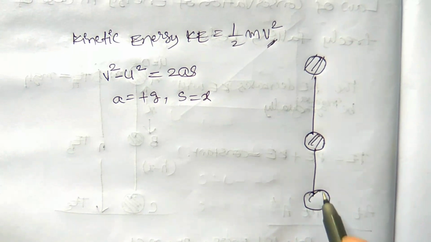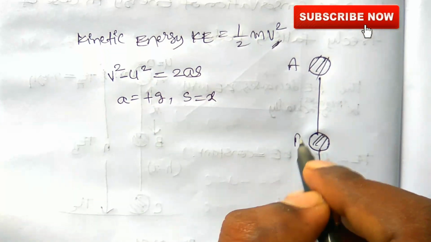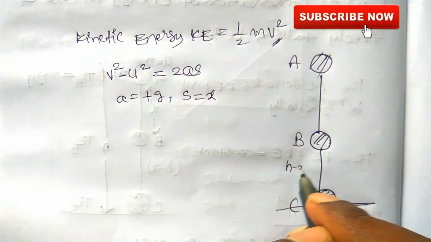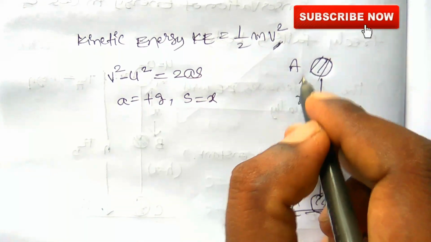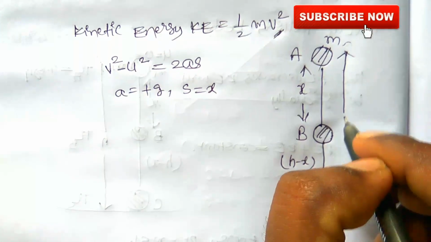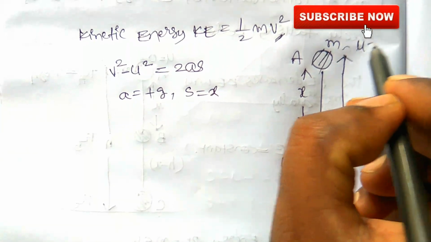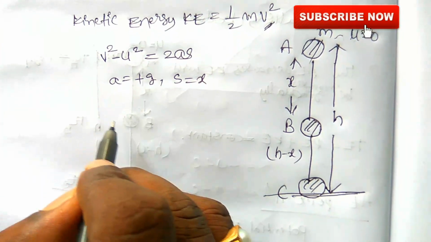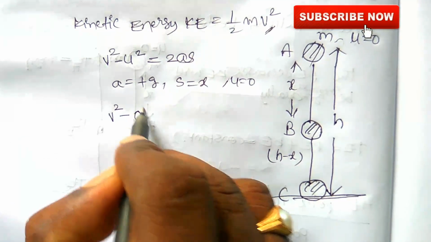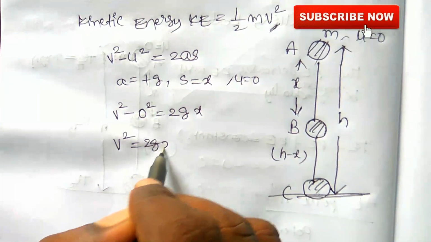These are the various positions of the body at points A, B and C. This is the h minus x height, this is the x distance traveled by the body, this is the mass of the body, and the total height is h from the ground. This is the initial velocity of the ball, that is 0. So s is equal to x here, therefore v squared minus 0 squared is equal to 2 into g into x. v squared is equal to 2gx.